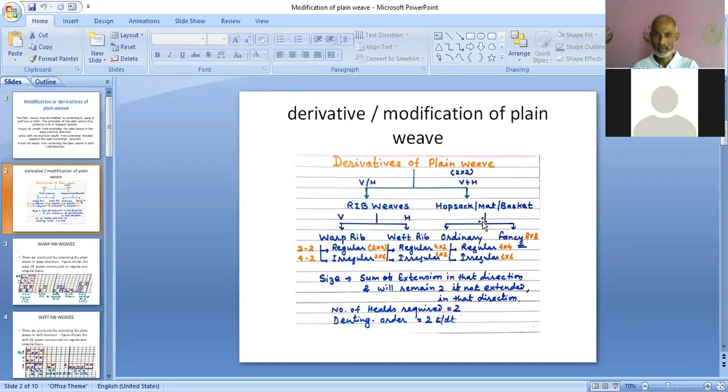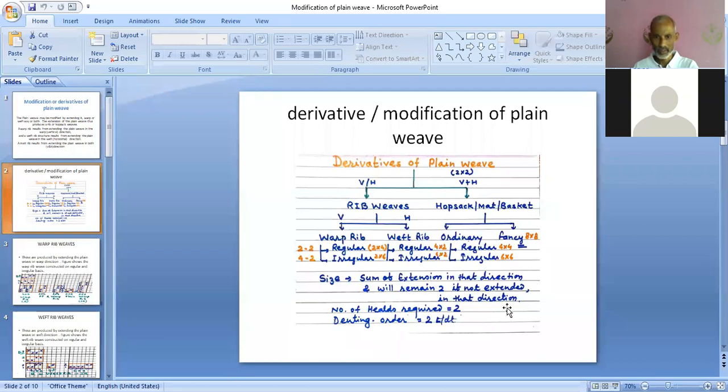Hopsek, mat, or basket are further classified into ordinary and fancy. Then warp rib, weft rib, and ordinary structures are further classified into two categories depending on their amount of extension, regular and irregular. And fancy structure is an irregular structure, so it cannot be further classified. So we have concluded that there are a total of 7 categories of derivatives of plane view: regular warp rib, irregular warp rib, regular weft rib, irregular weft rib, regular ordinary Hopsek, irregular ordinary Hopsek, and fancy Hopsek.